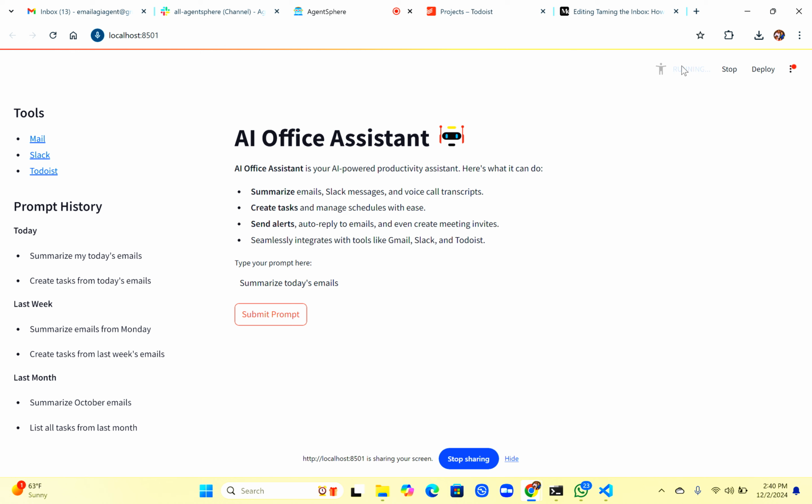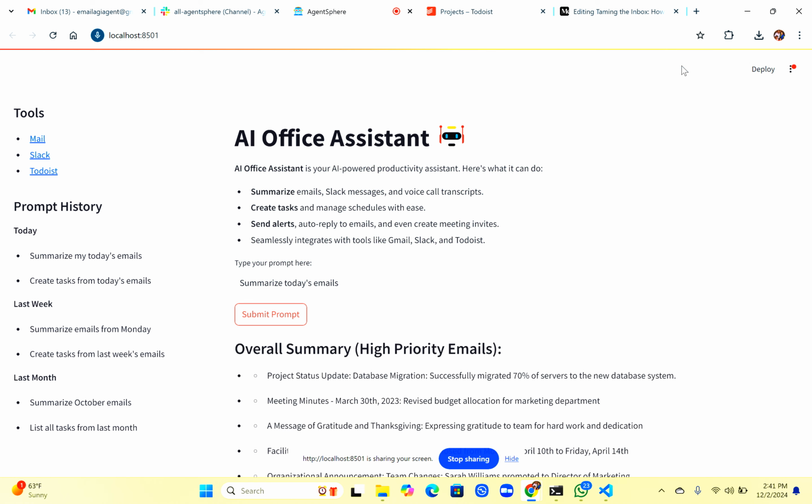Of course, I have a background job which looks into my inbox every 2 minutes and retrieves any new email it got. It chunks them, converts them into embeddings, and stores them in the vector database. And now I'm going to retrieve from that.